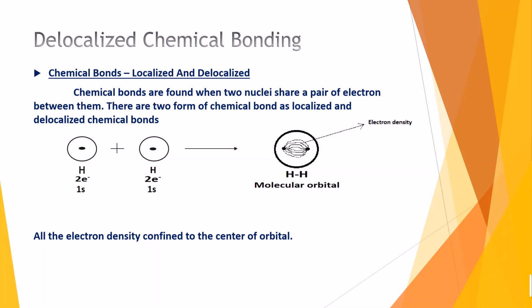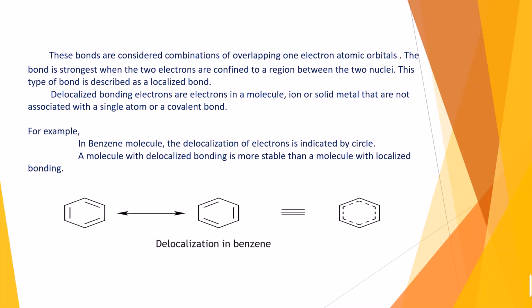And here the electron density is confined at the center of the orbital. As the electron density is confined to the center of the orbital, it can be said that the bond is a localized chemical bond. There are two forms of chemical bond, that is, localized chemical bond and delocalized chemical bond. These bonds are considered a combination of overlapping one-electron atomic orbitals. The bond is strongest when the two electrons are confined to a region between the two nuclei. This type of bond is described as a localized bond.